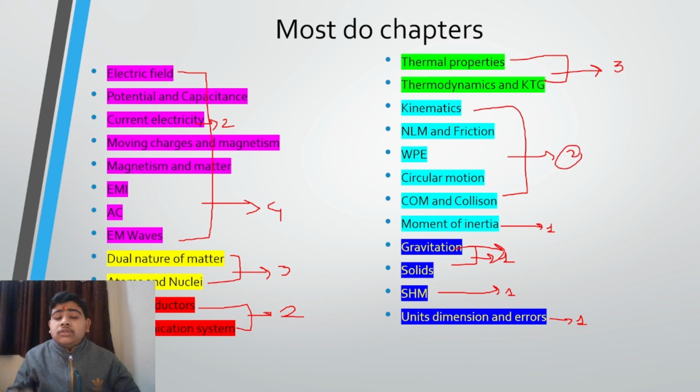Now we have this part of basic mechanics where you can expect 2 questions. If we exclude some concepts, then also you can easily solve at least 2 questions from all these chapters. If we count this, then we have 20 questions, and all of them are very easy. If you exclude the complete section of electromagnetism and just do current electricity, then also you can easily expect 18 questions from this list. So don't skip any chapter from this list. If you want to skip, you can skip some chapters and just do current electricity from this section.